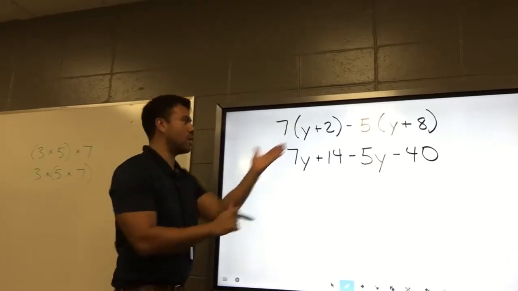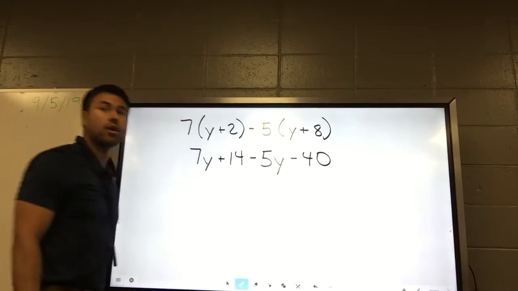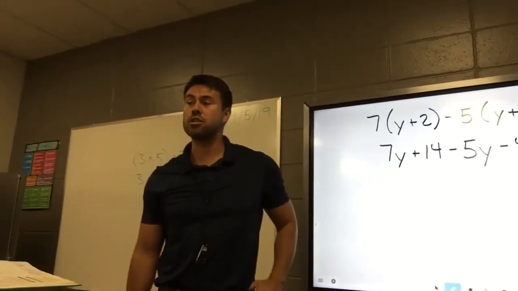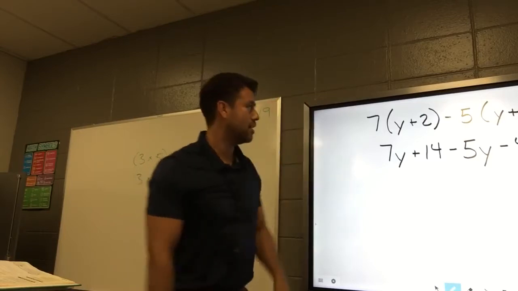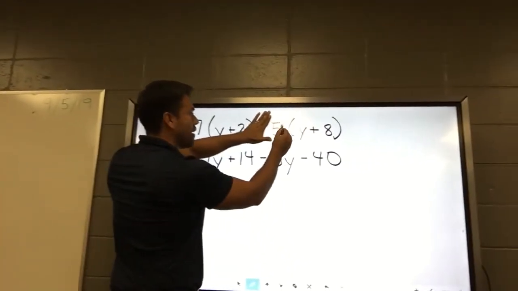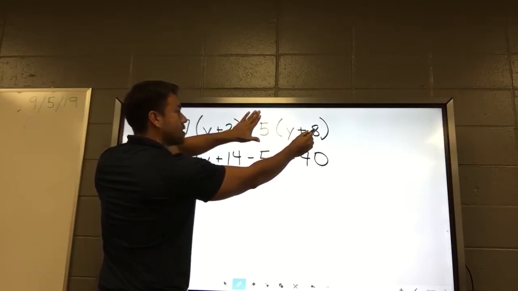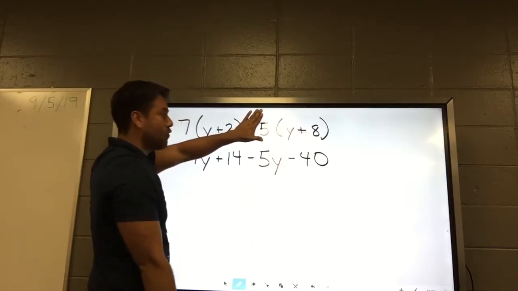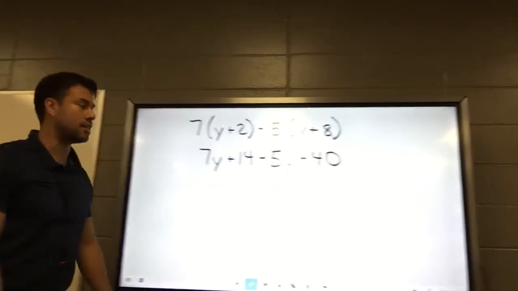But I have a question. What's going on between this and this? What was technically going on there? Subtraction. But we know the definition of subtraction is adding the opposite. So technically, ready? What's 5 times y? 5y. What's 5 times 8? 40. What's the opposite of 5y plus 40? Negative 5y minus 40. So you use that definition of subtraction there.